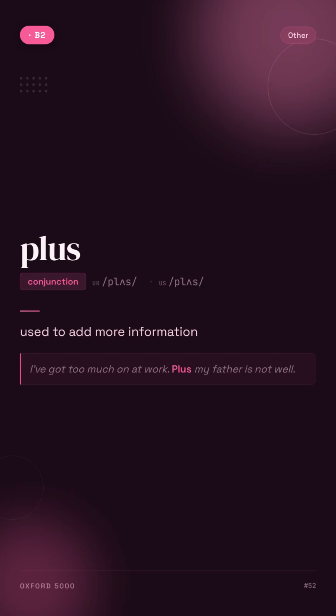Plus. Used to add more information. For example, I've got too much on at work. Plus my father is not well.